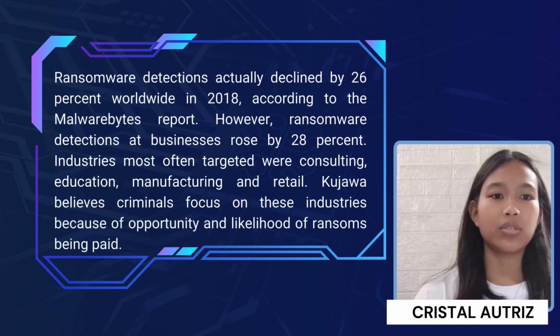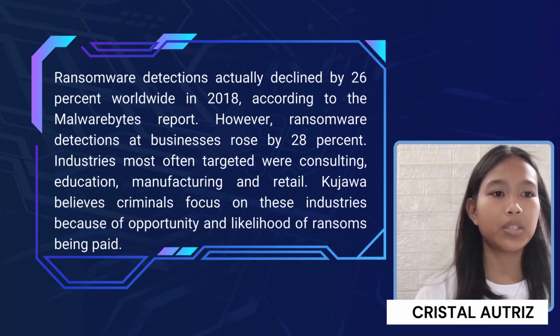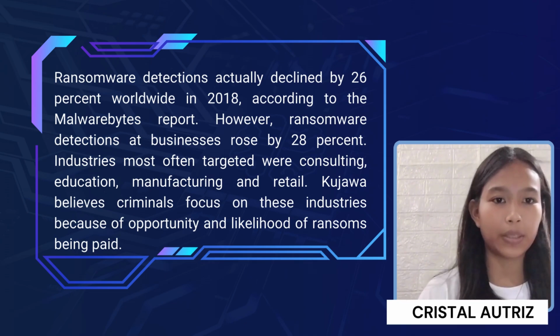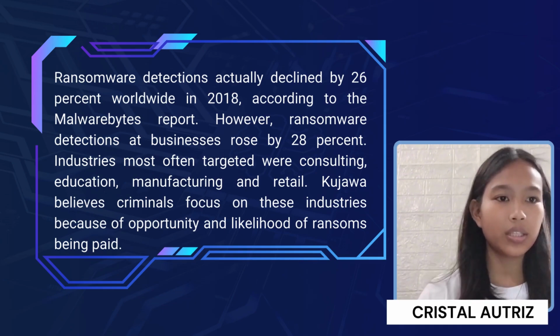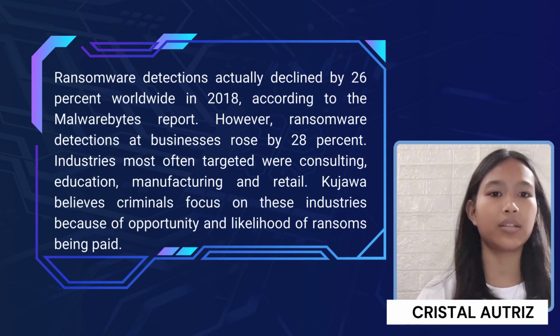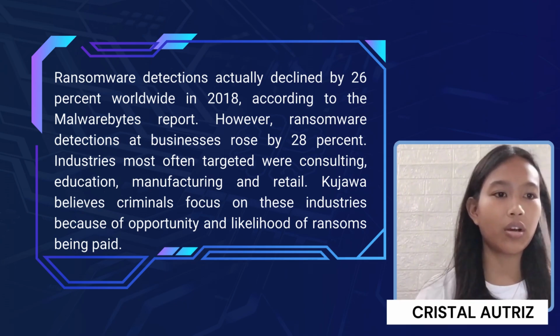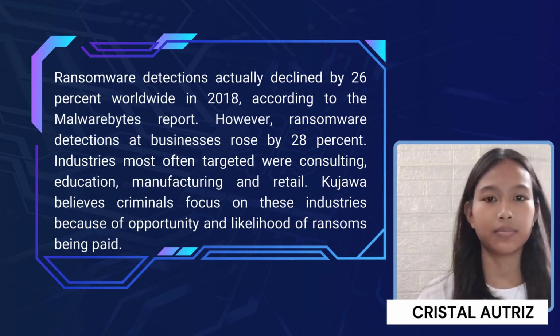Ransomware detection actually declined by 26% worldwide in 2018, according to the Malwarebytes report. However, ransomware detection at businesses rose. Industries most often targeted were consulting, education, manufacturing, and retail. Kujawa believes criminals focus on these industries because of opportunity and the likelihood of ransom being paid.